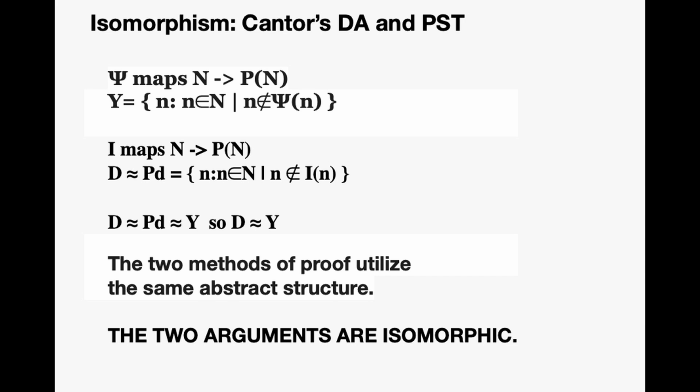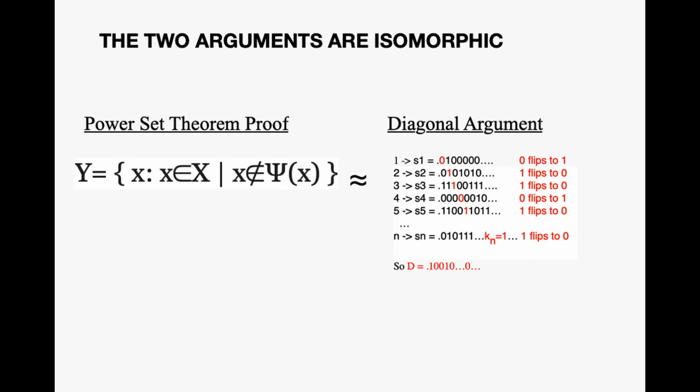Psi maps n onto the power set of n, and Y is defined thus. I maps n onto the power set of n, and PD is defined in the same way, and it is isomorphic to D. D is isomorphic to PD, which is isomorphic to Y, so by transitive property, D is isomorphic to Y. The two methods of proof utilize the same abstract structure, so the two arguments are isomorphic.